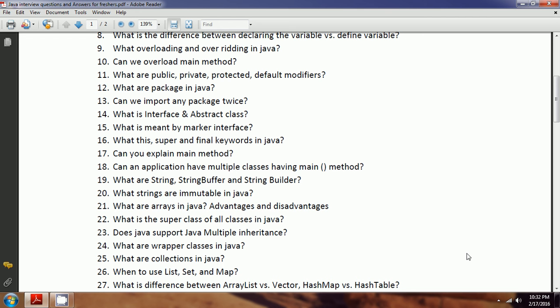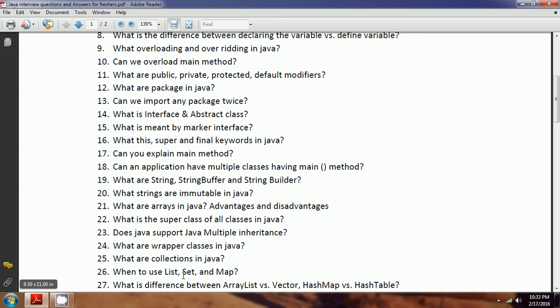Then, what are the collections in Java? This is one of the key features, because whenever you are working with Java, we are always working with objects. So collections provide a set of interfaces or classes and predefined data structures to work with manipulation over the objects, either updating or deleting or manipulating or sorting or searching. By default, Java provides all these inbuilt APIs to simplify all this process.